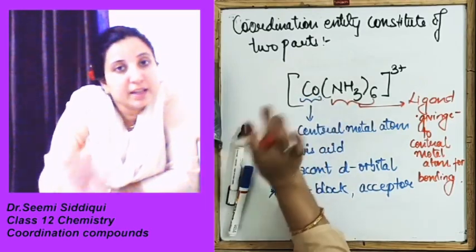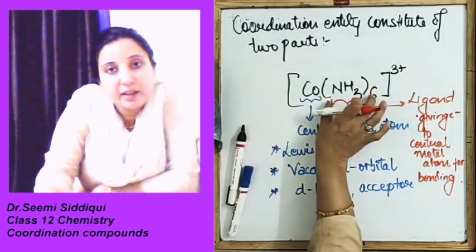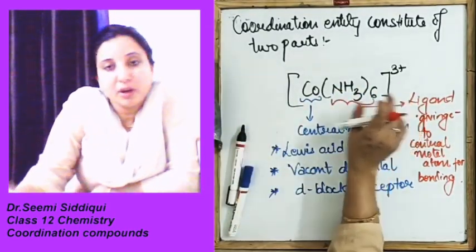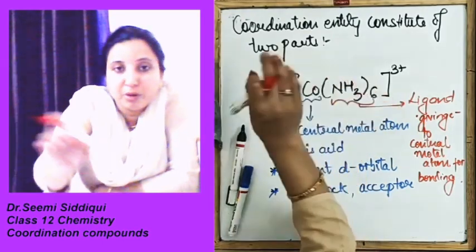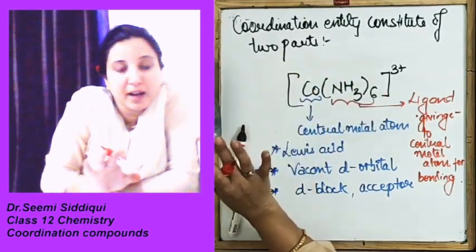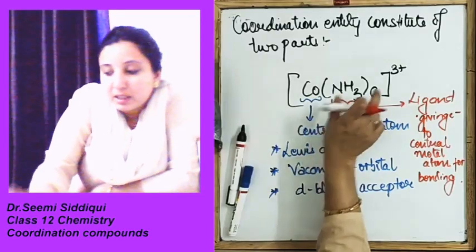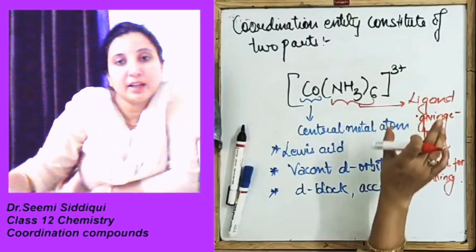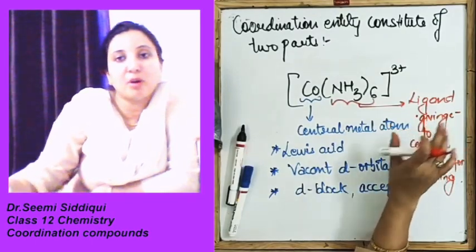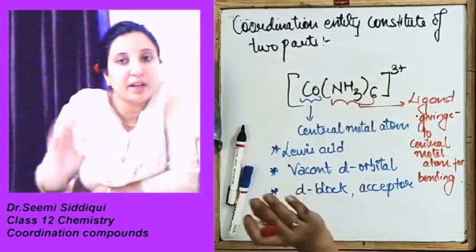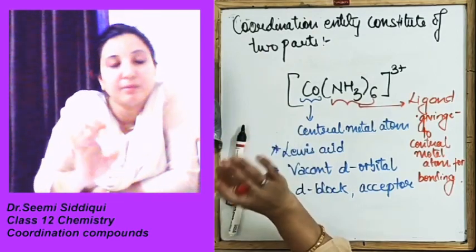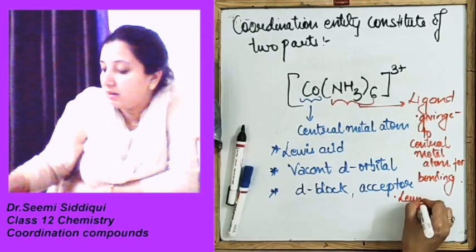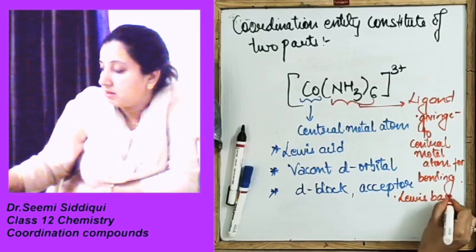It means it is electron deficient, and it is having electrons as a lone pair. So what is it going to do? It is going to donate its electrons to the central metal atom. Now ligand definition we have done: ligand is an ion or atom or a molecule which has a tendency to give an electron to the central metal atom for bonding. It means your ligand is going to be a Lewis base.